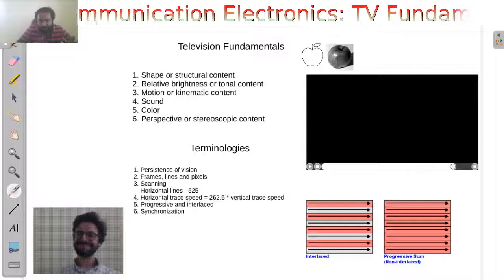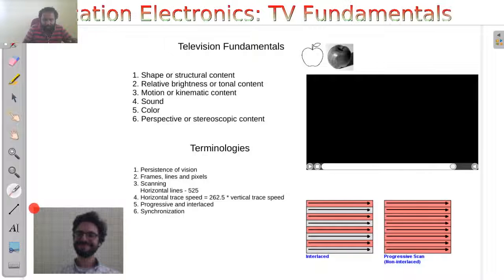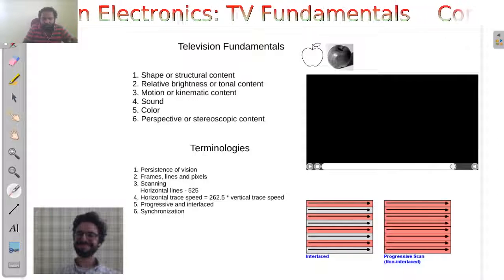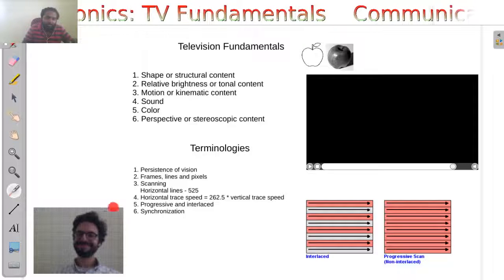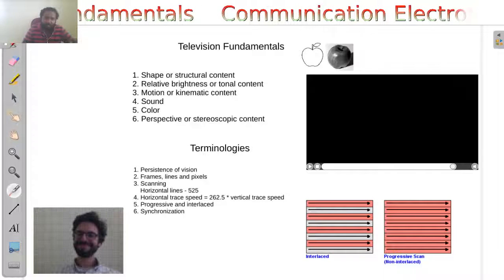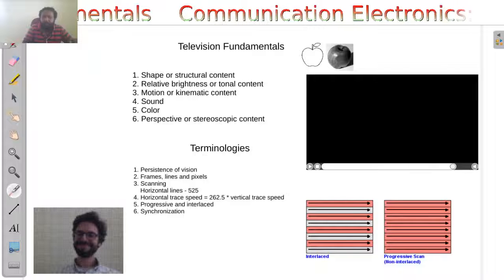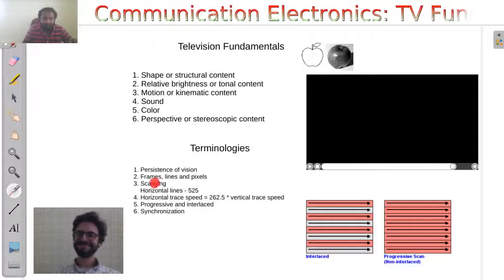So when you are recording a scene, what it essentially does is record each of these pixel information from the camera sensor. The camera sensor is an array sensor where you have an array of sensitive material, and the information from each of these pixels will be electrically scanned. That process is called scanning.